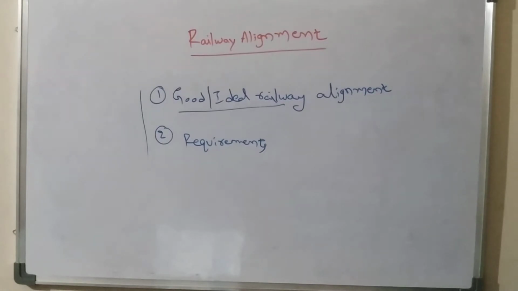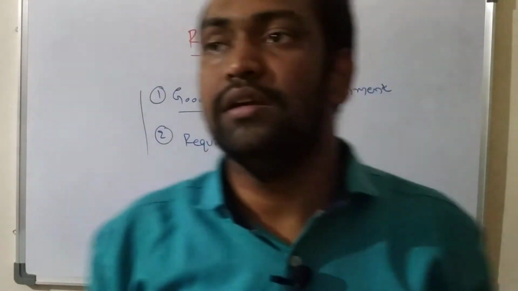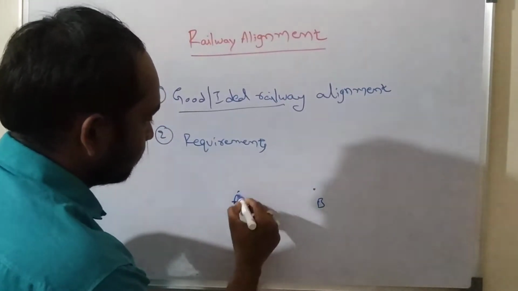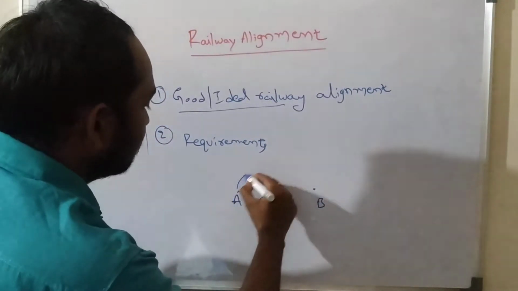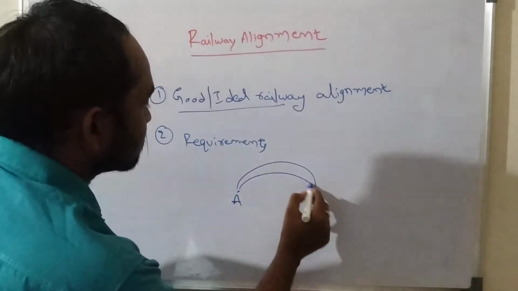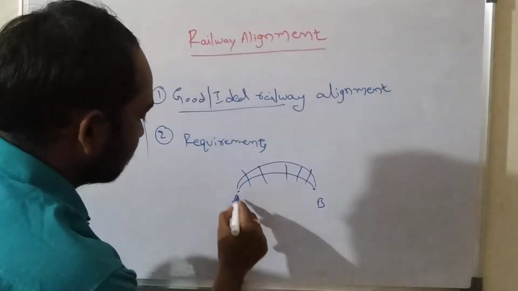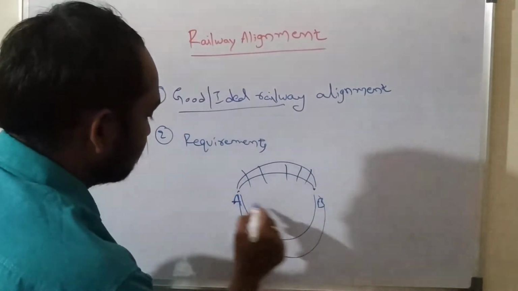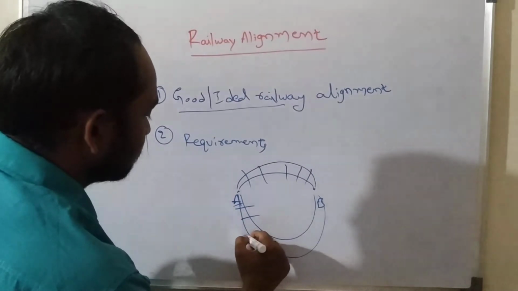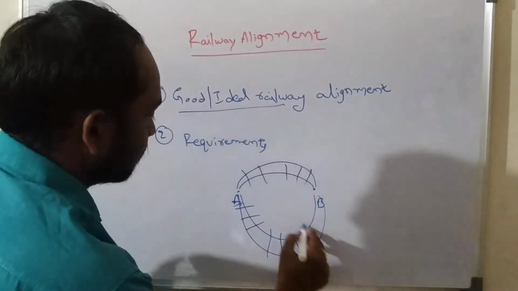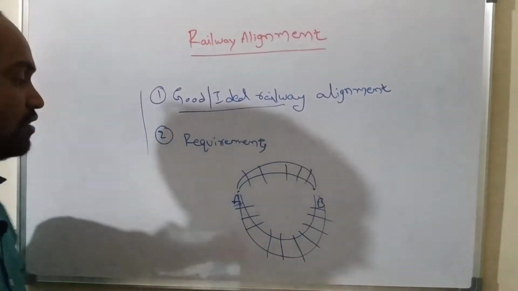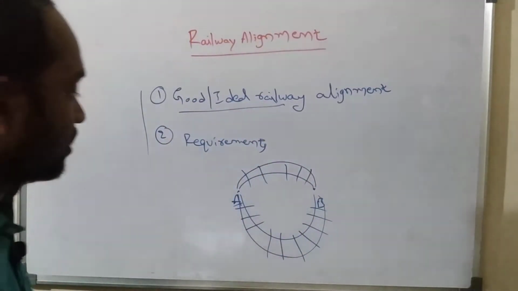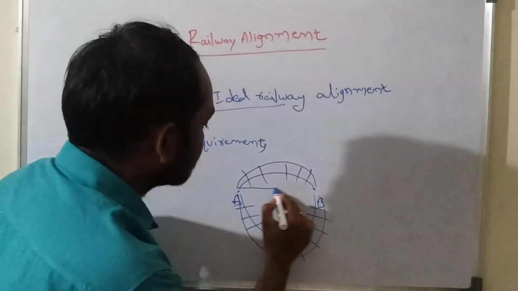If you take a point A and a point B, we can construct a railway track like this, or we can also construct a railway track like this. Our aim is to reach from A to B, and the center line of this railway track is called the railway alignment. And also we can reach A to B like this.